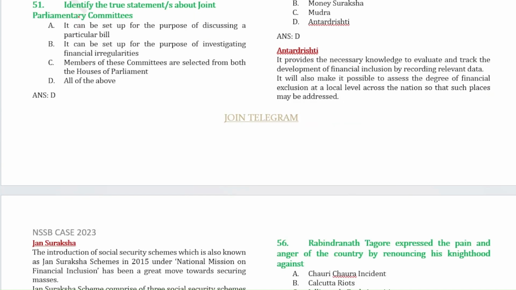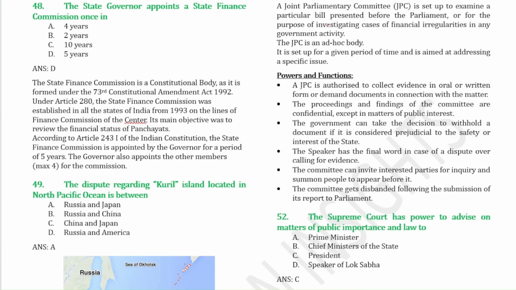So the next question is, identify the true statements about joint parliamentary committees. All of the above statements are true. This joint parliamentary committee is set up to examine a particular bill presented before the parliament or for the purpose of investigating cases of financial irregularities in any government activity.